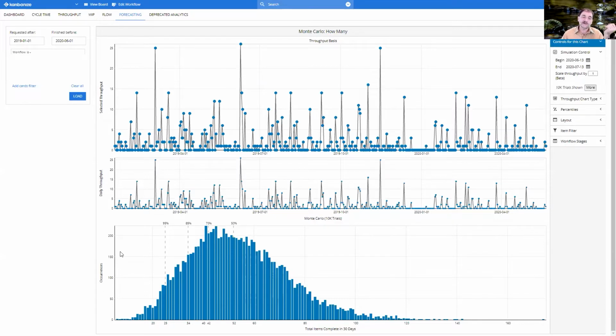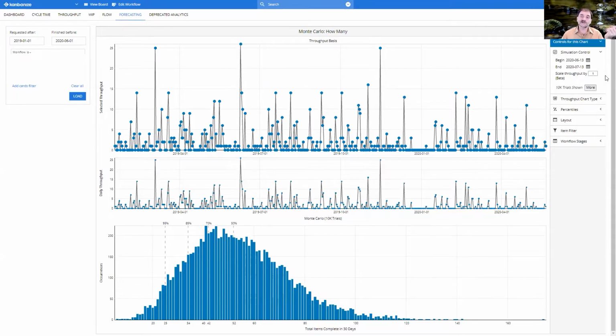And we can see that 95% of simulations completed 25 plus items, and 85% of them completed 34 items, and in 50% of cases we had 52 items.